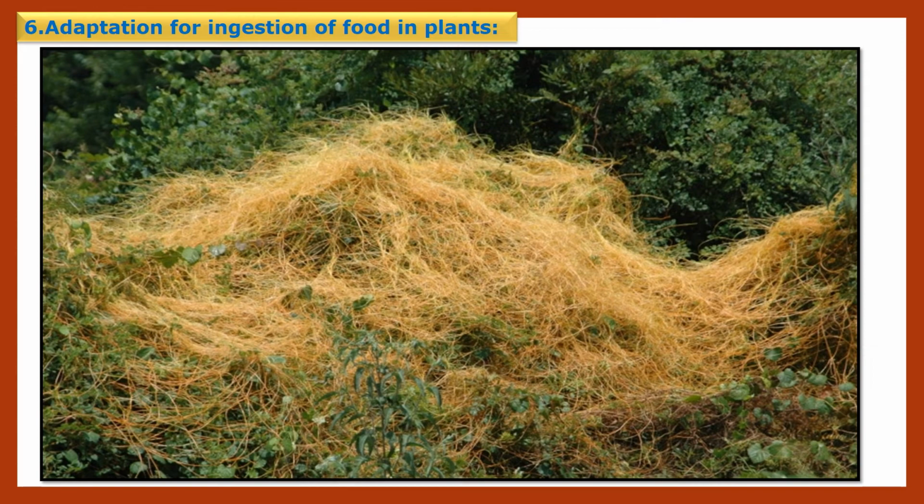For example, dodder or cuscuta, which is leafless and thus cannot perform photosynthesis, meaning it cannot prepare its own food. So these are parasitic plants. Dodder and cuscuta have special types of roots for sucking and absorbing nutrients from the host plant, from another plant. It grows on the host plant. A host plant is the plant on which another plant grows for its food. Okay, children.